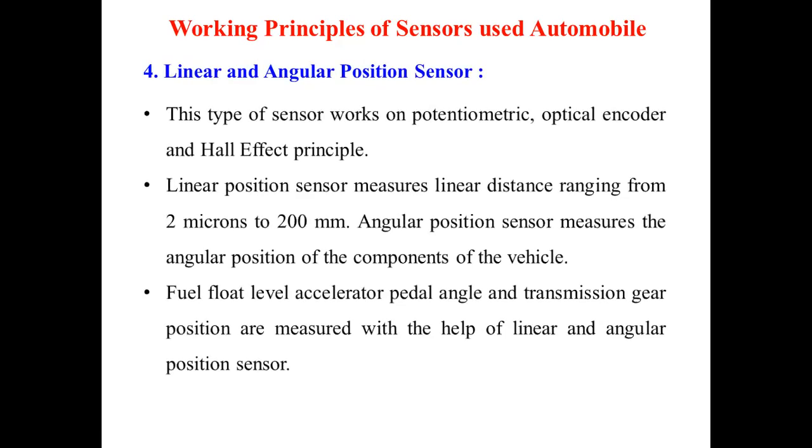Now, if you go for the fourth, linear and angular position sensor, these sensors work on the potentiometer or optical encoder or on the Hall effect principle. This linear position sensor measures linear distance, which ranges from 2 micron to 200 mm. Angular position sensor measures the angular position of the components. The examples are fuel float level, accelerator pedal angle, and transmission gear positions. These we are measuring with the help of this linear and angular position sensor.